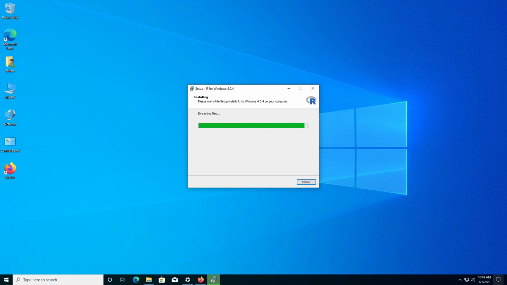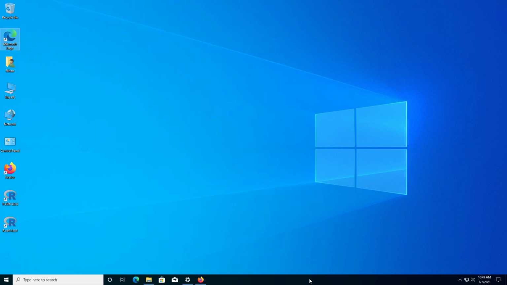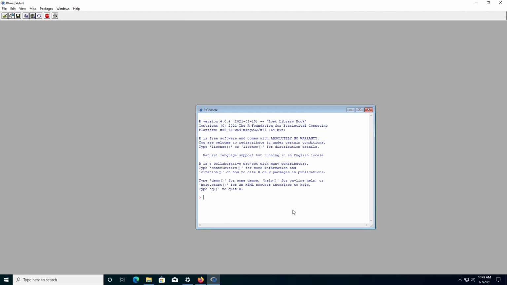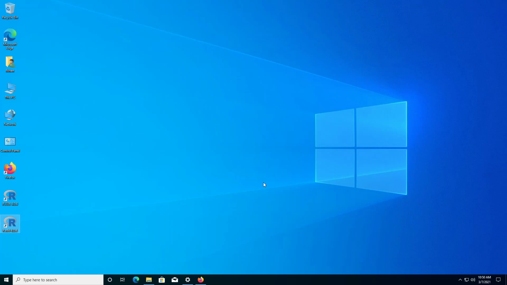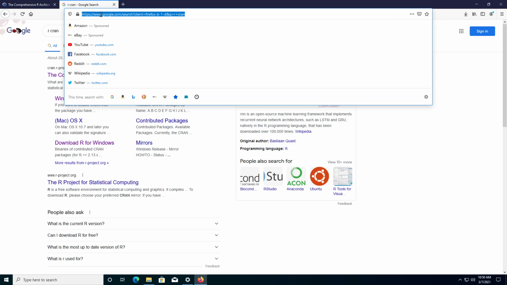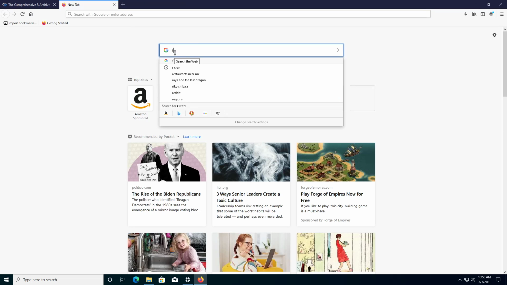Now that we've almost finished our install, you'll see over here on the left is the R icon with the circle behind it. It basically comes up in this R GUI, and you can operate purely inside that. However, we're going to go over here and search RStudio.